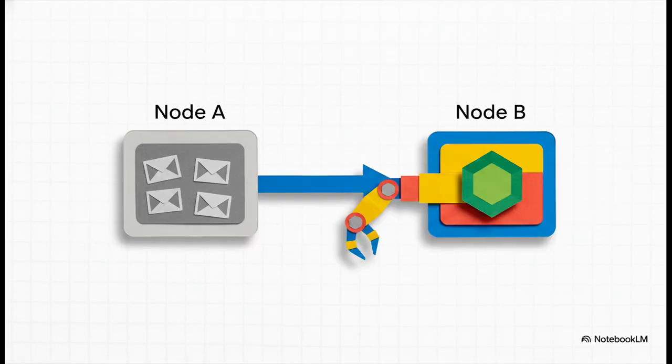The execution order one is huge. Sometimes you'll get an error that says, referenced node is unexecuted. That's just n8n's way of telling you, hey, you're trying to grab data from a node that hasn't even run yet. Always trace your workflow connections to make sure there's a logical flow.